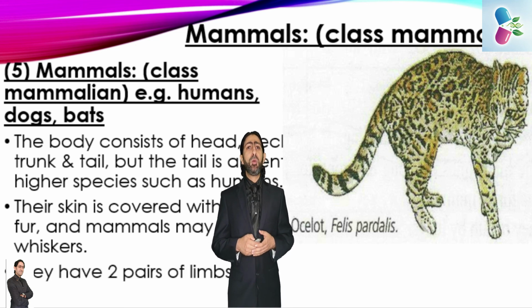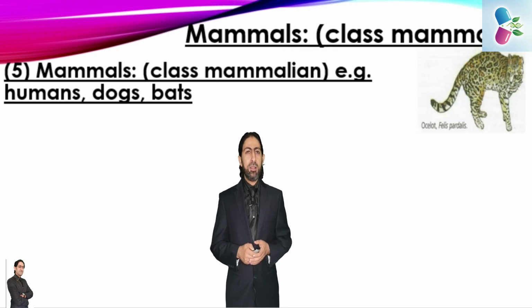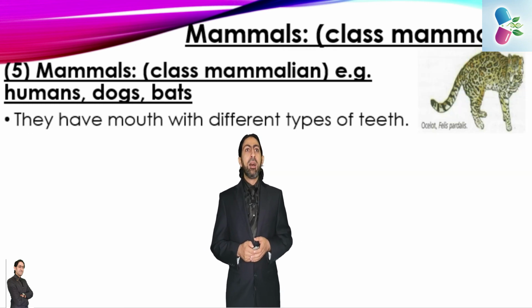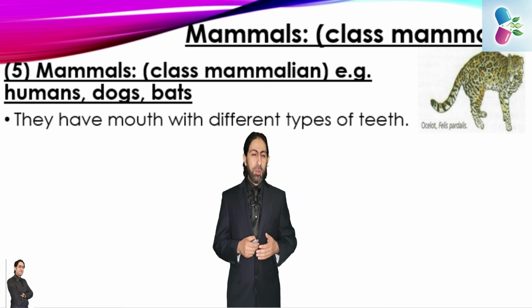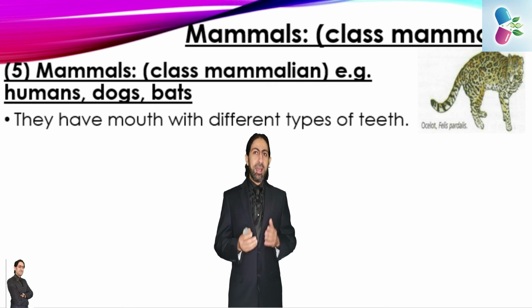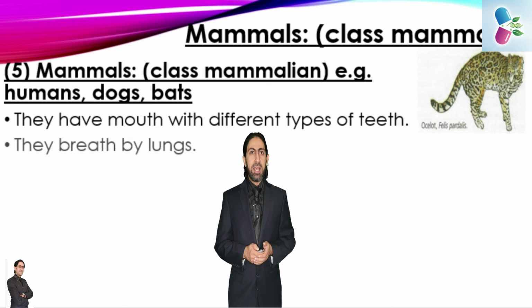Also, they have 2 pairs of limbs, upper and lower, for example in humans. They have a mouth with different types of teeth according to the type of food. We have herbivores, omnivores, and carnivores, and according to the type of food, the structure and type of the teeth will be different as well.